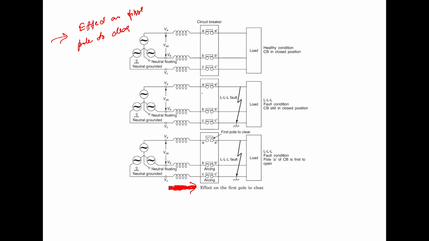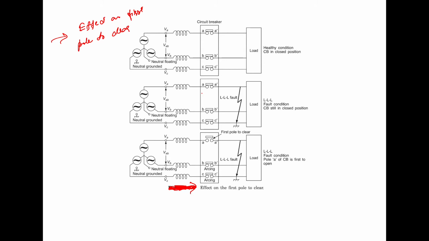Now we will discuss the effect of the first pole to clear. In the three-phase system, the natural current zero instant in each phase does not occur simultaneously. These instants are shifted in time from each other because of the very nature of the three-phase system, as you know, the phases are 120 degrees apart.